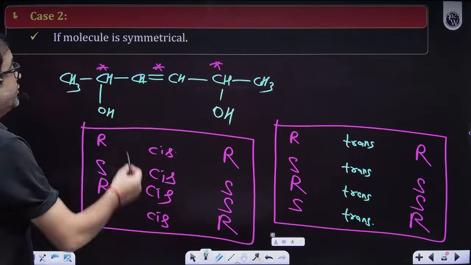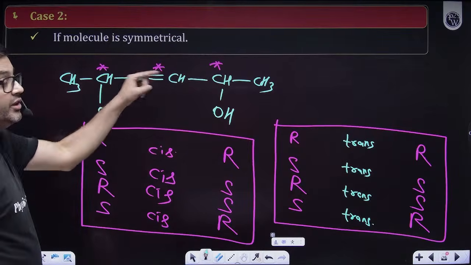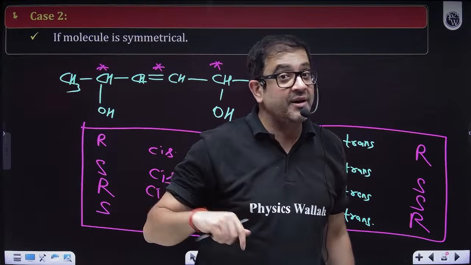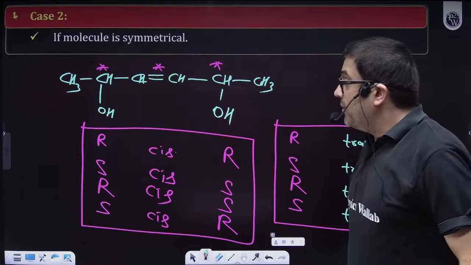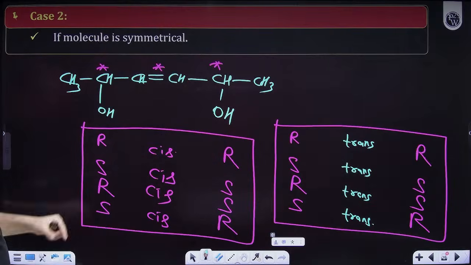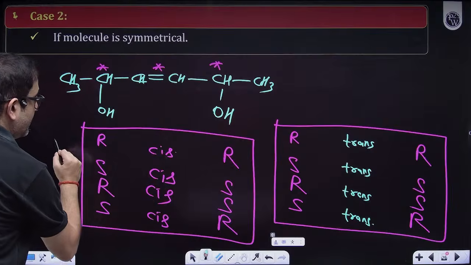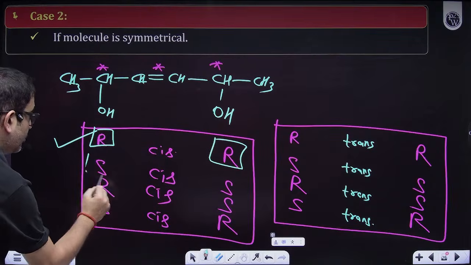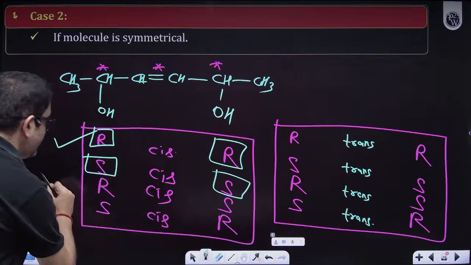And sir, you will see the formula also gives 2 raised to the power 3, because this is 1, this is 2, this is 3. So 2 to the 3 is 8. But no. Why no, sir? Because if both are the same, then obviously you should count them only once.